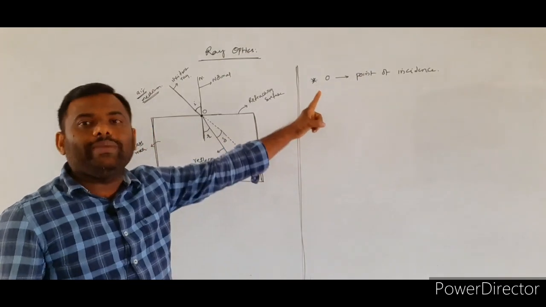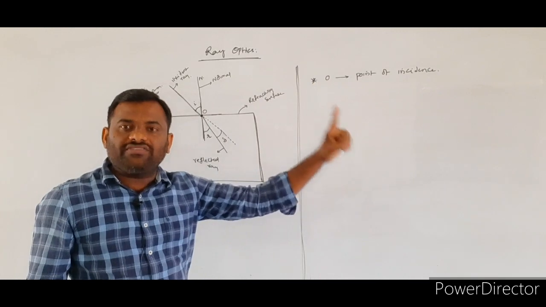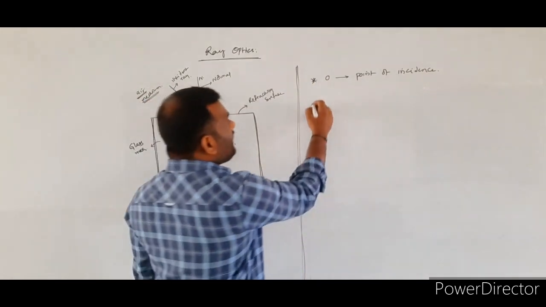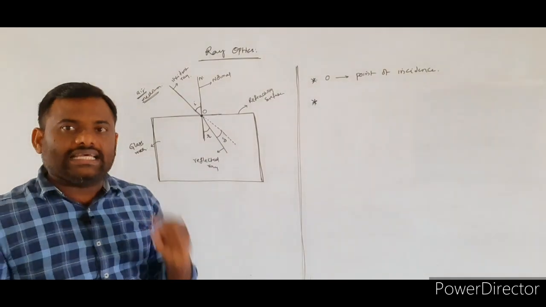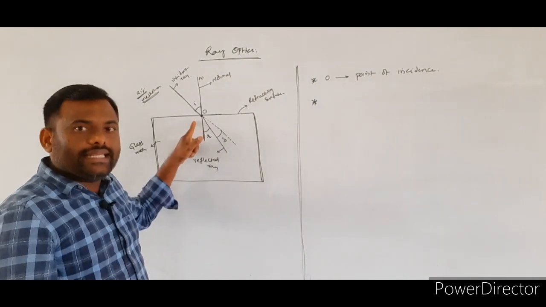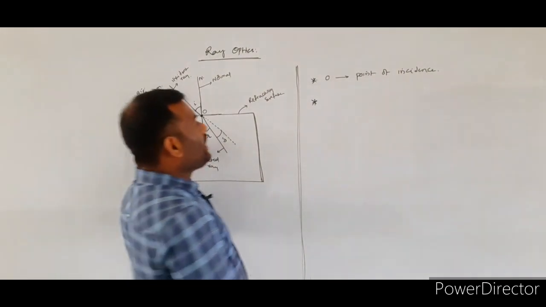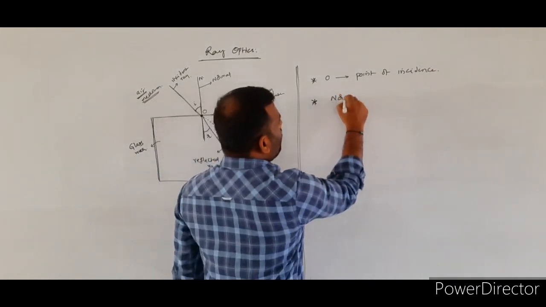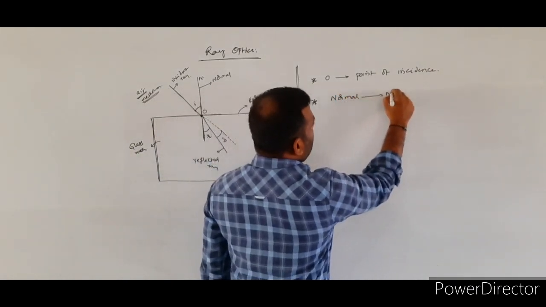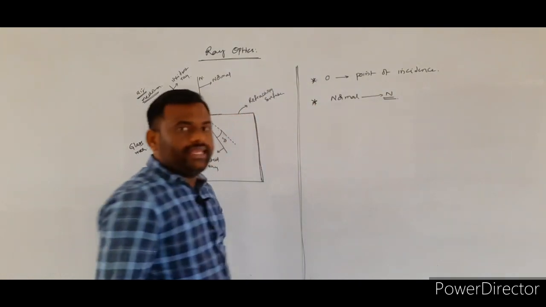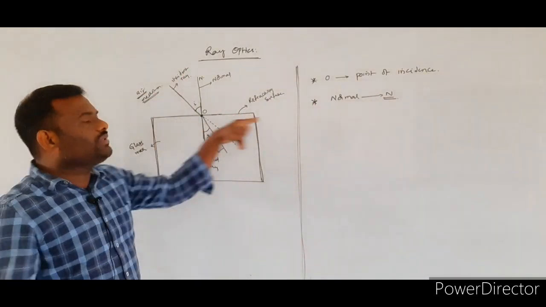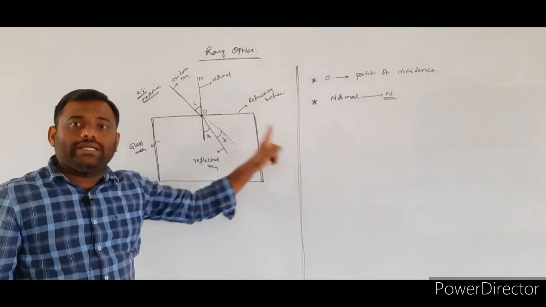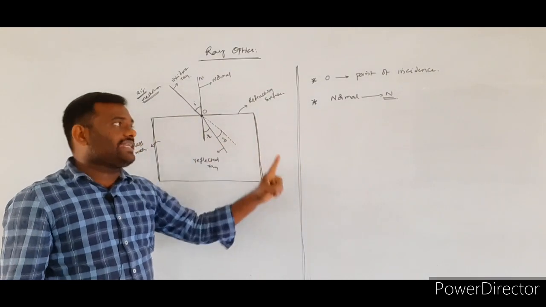Such point O will be called what? Point of incidence. And where the light will be incident over the refracting surface, at that point we have to draw the normal. So in the diagram, the normal is represented by N. Here the normal should be drawn perpendicular to the refracting surface.